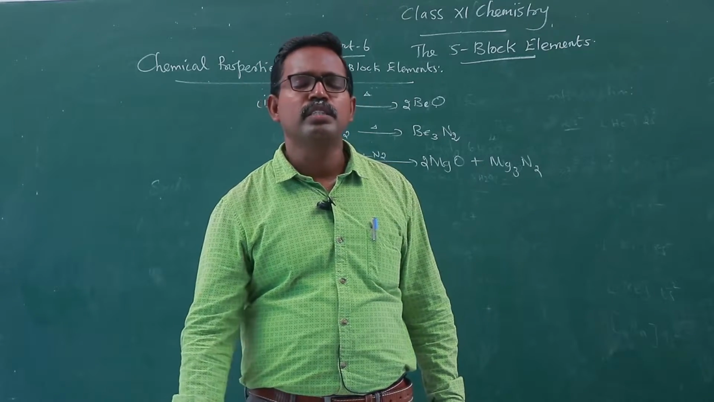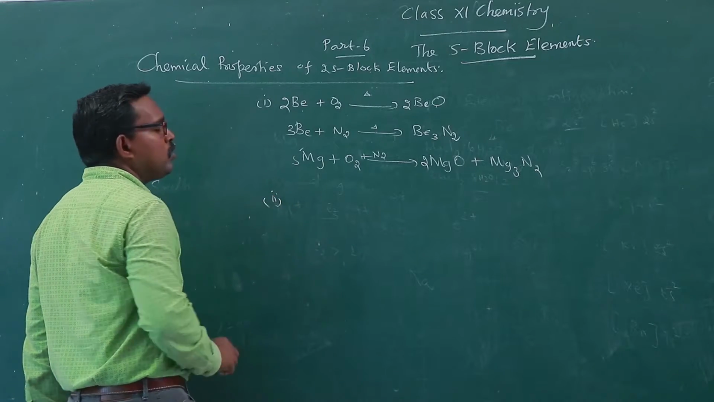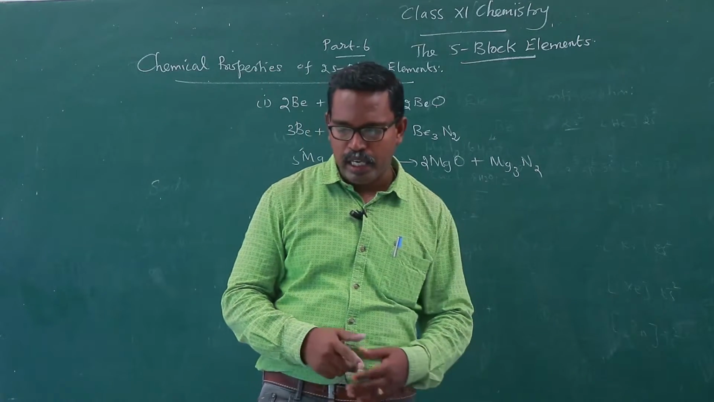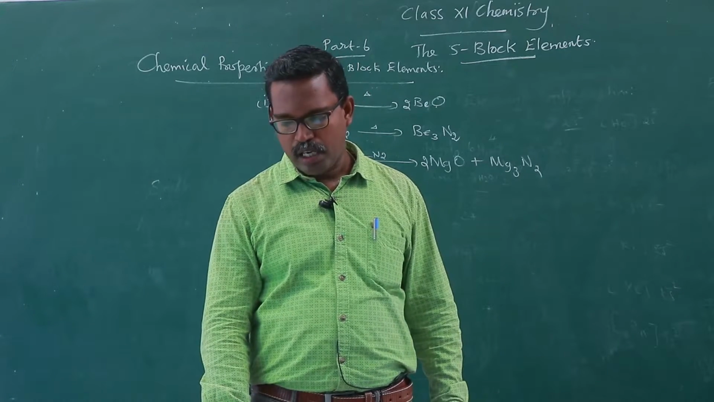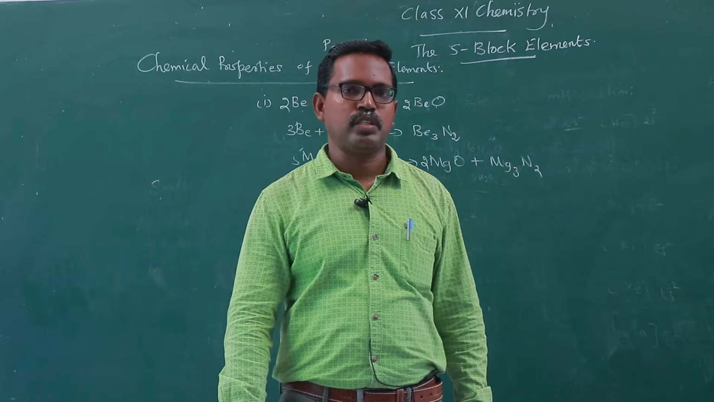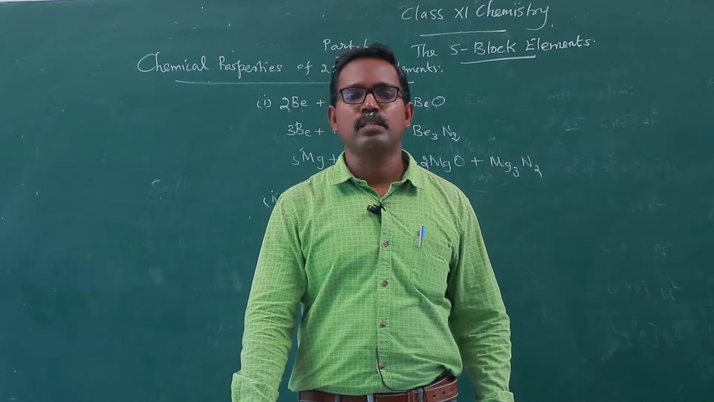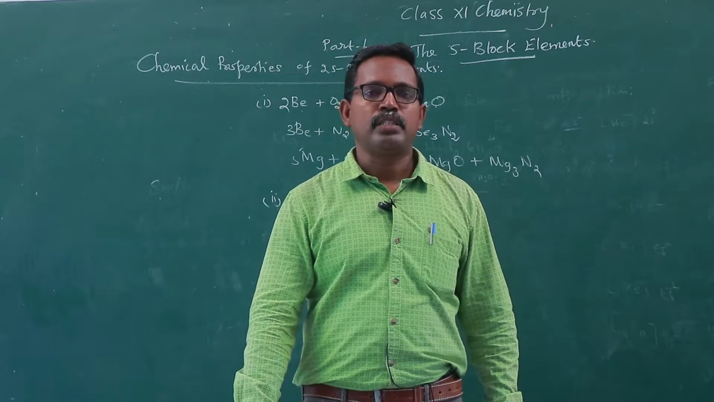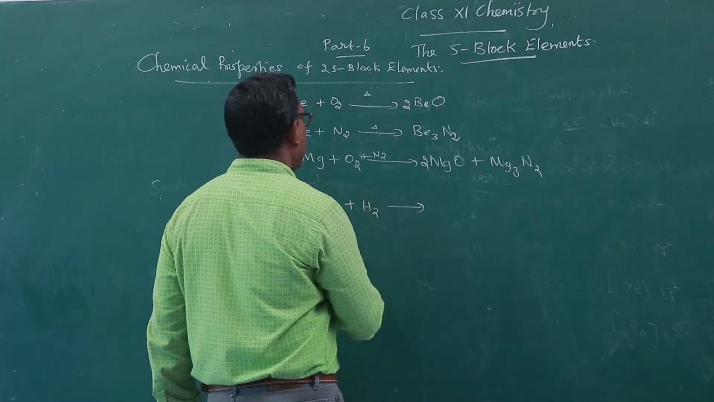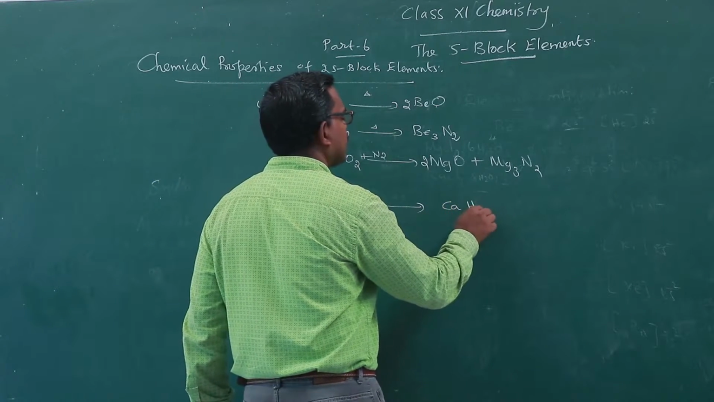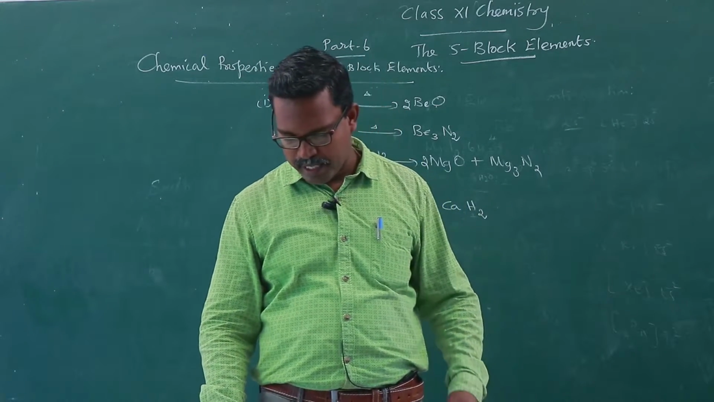Then, reactivity towards hydrogen. The alkaline earth metals react with dihydrogen to give metal hydrides. Beryllium and magnesium do not react easily with hydrogen, but calcium readily reacts with hydrogen to give calcium hydride.